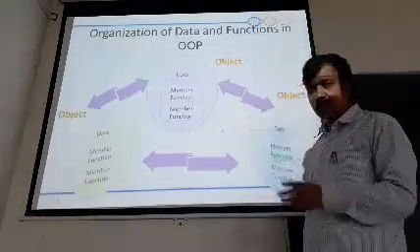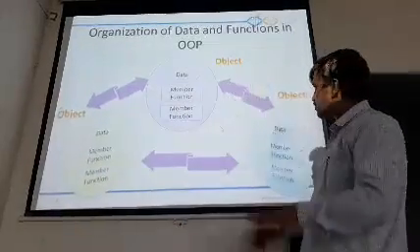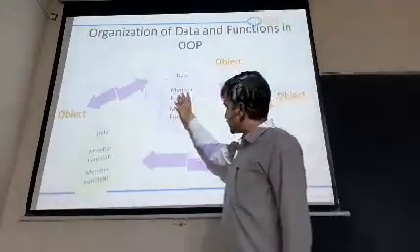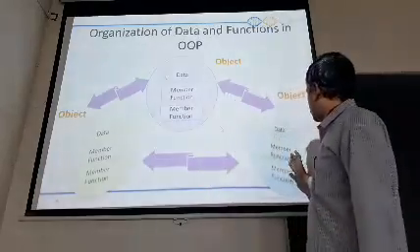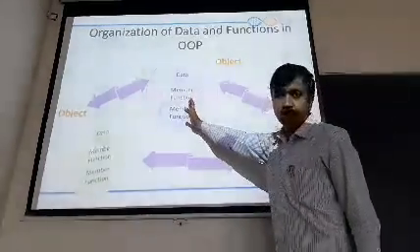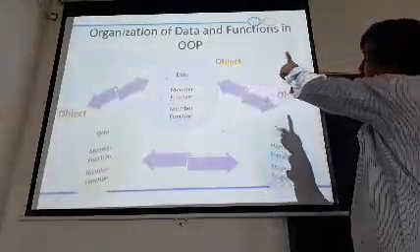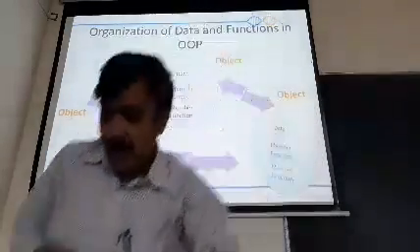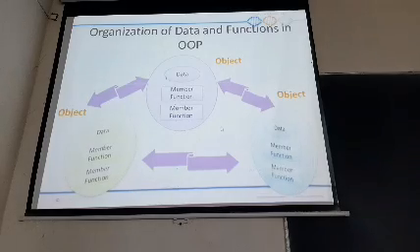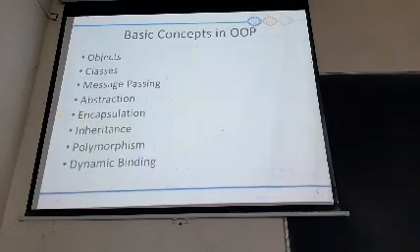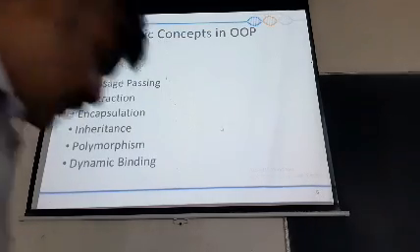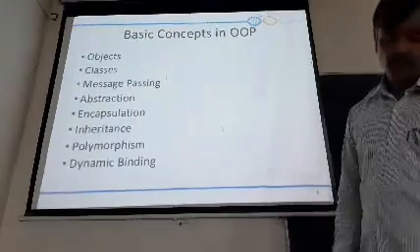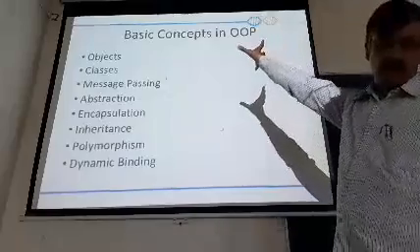In the last slide you have seen object communication through the functions. Object communicates with what? These functions. This can access this value, this can access this value, this can also access this value. That is nothing but called what? An organization of data as well as functions which are defined for your OOPS concepts. Next statement: these are the most important concepts you are going to learn in your Java. Alright, these are OOPS concepts.